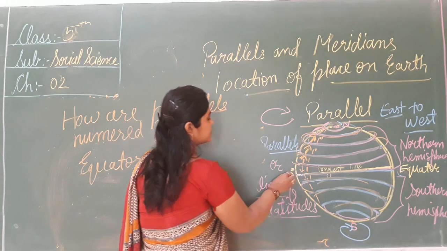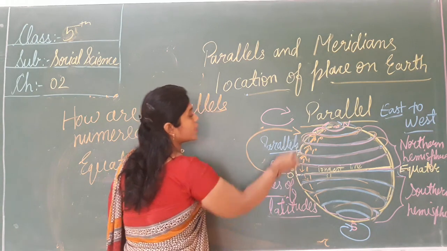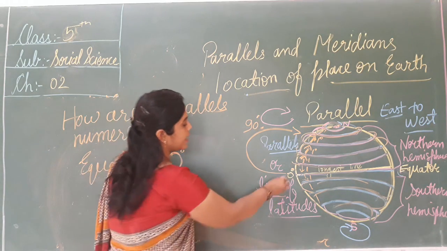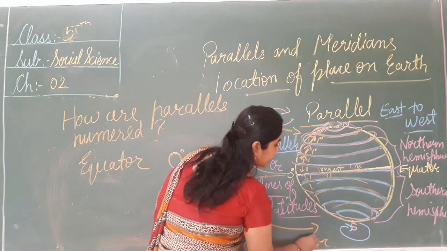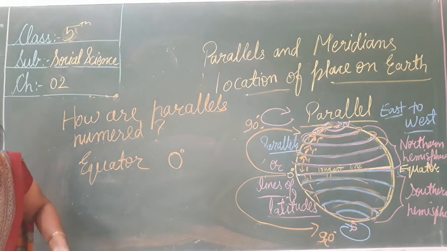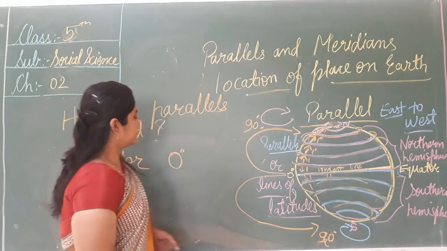Now 0 degree to 90. So these lines are 0 to 90 at the north and 0 to 90 at the south. Means the parallels are marked like this.